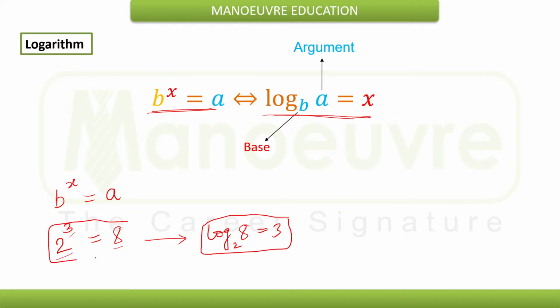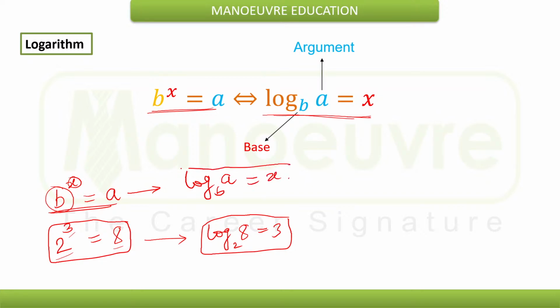Both have the similar meaning, but one is expressed in the base and indices form and the other is expressed in logarithmic form. So in the similar manner, if b is my base and x is the power, then it can be expressed in the logarithmic form as log of a to the base b, that will be equal to x.